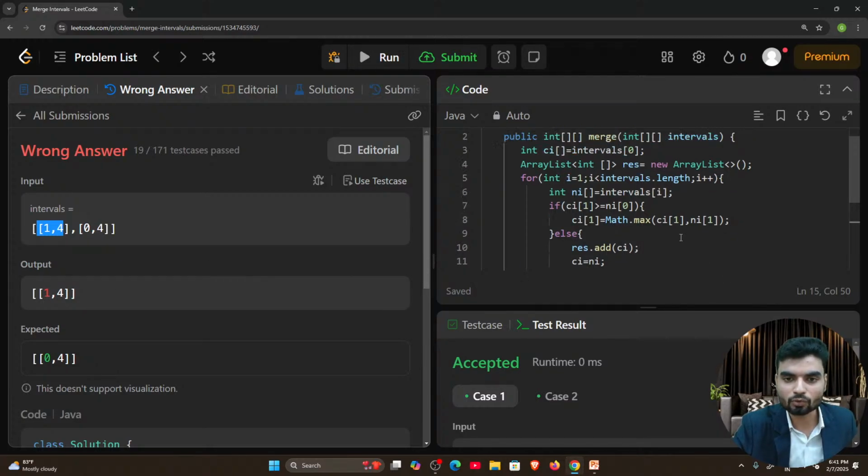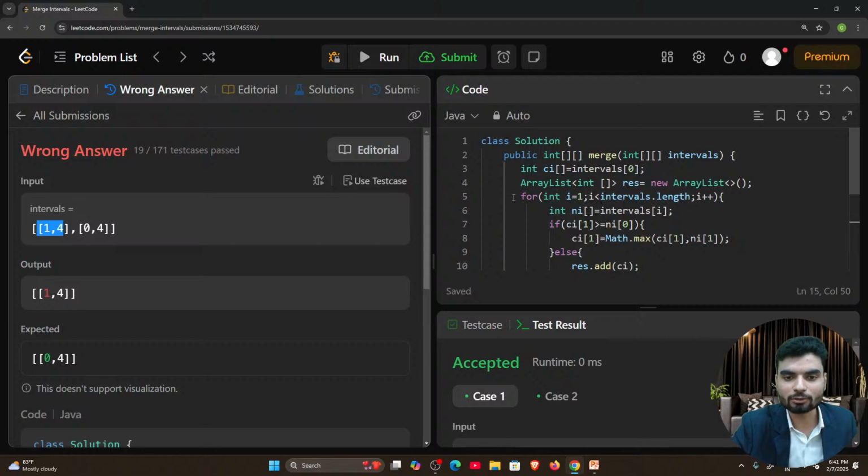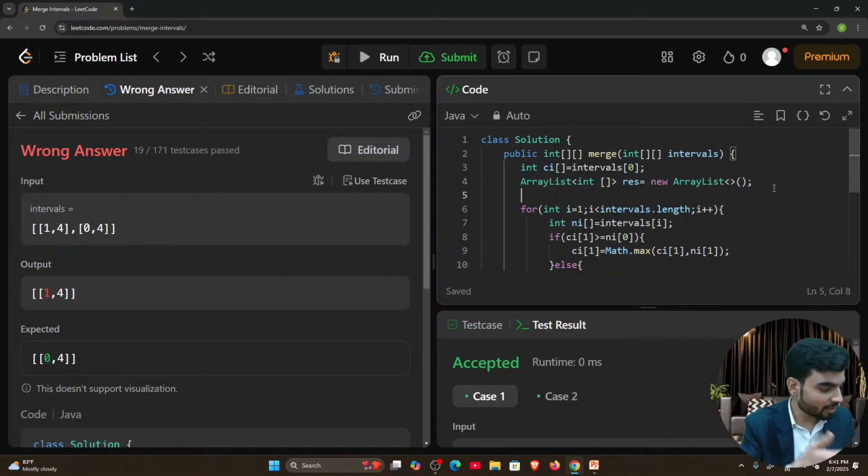So before performing all this logic, we have to sort our array. Here the question you may have is, do we need to write a sorting algorithm? The problem statement is not about sorting, it's about merging intervals. So you don't have to write the whole sorting. You can use the existing method. But again, if the problem is concentrated on sorting, then you have to perform the sorting. Here you can use the existing sorting method.